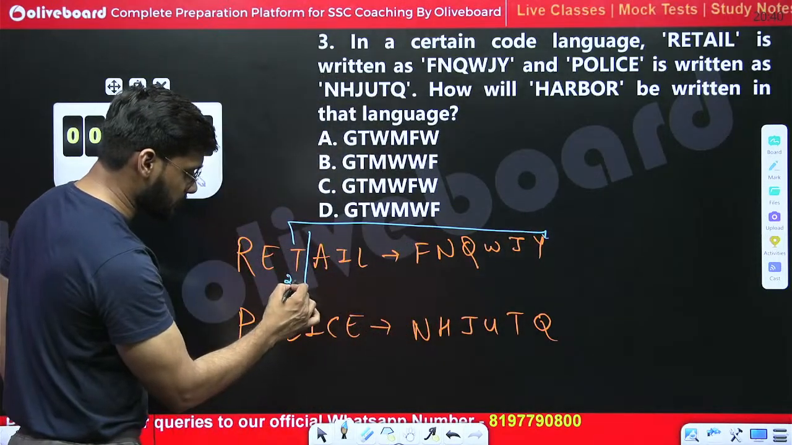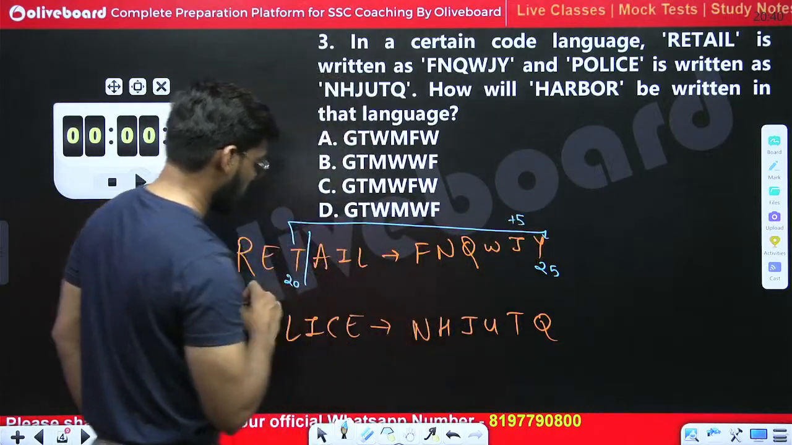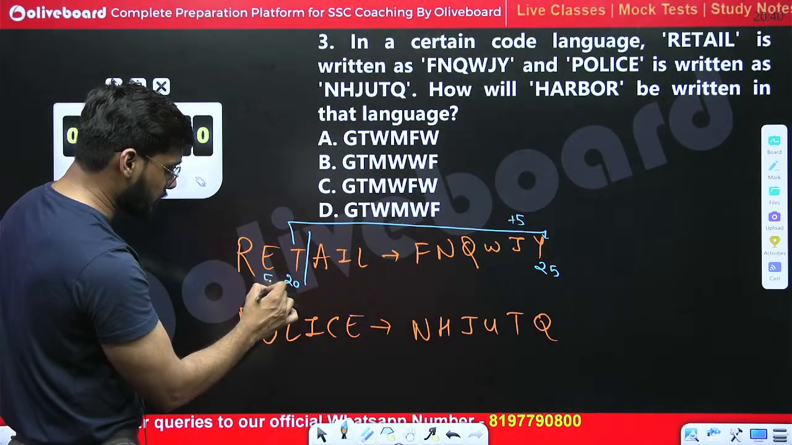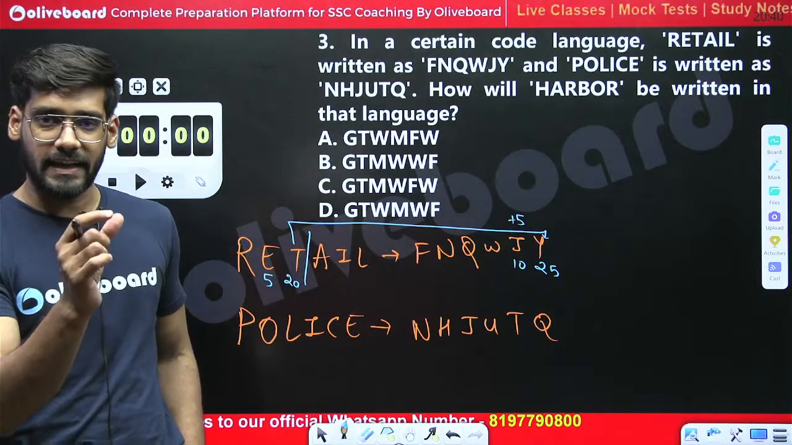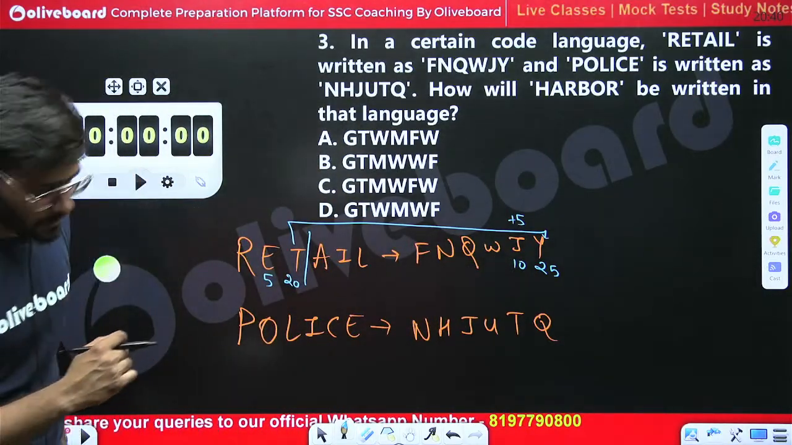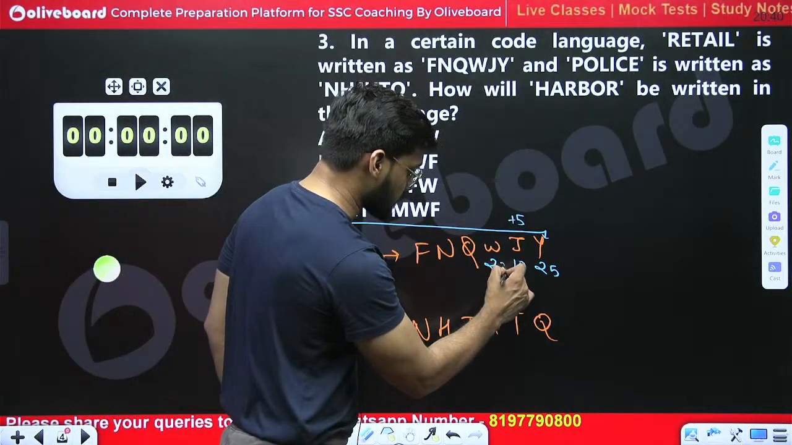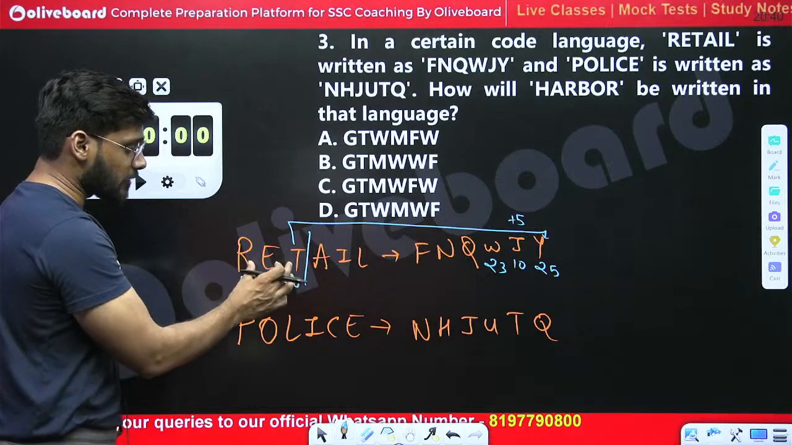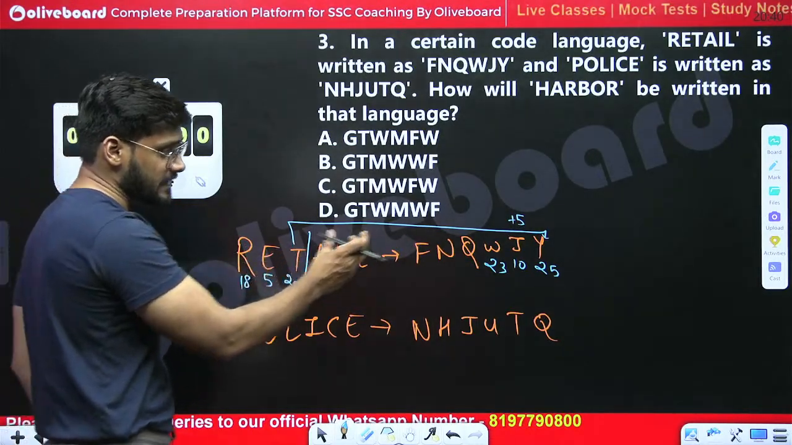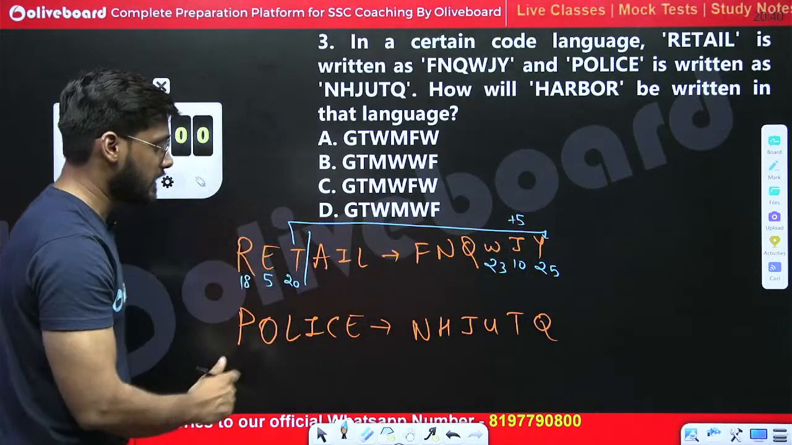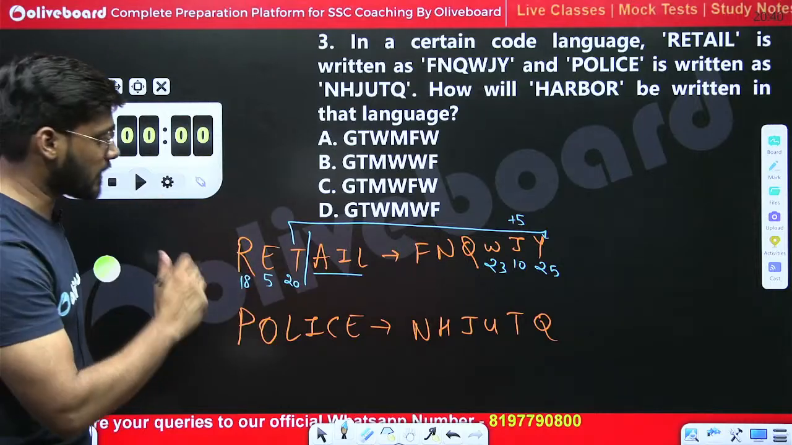T comes at 20th position and Y comes at 25th position. It means plus 5 has been done. If we connect E with J, E comes at 5 and J comes at 10, then from E to J we are adding 5. R comes at 18th position and W comes at 23. It means they have added 5 in the first 3 letters and placed them at the last 3 positions, and the last 3 letters are placed at the first 3 positions after adding plus 5 in all of them.